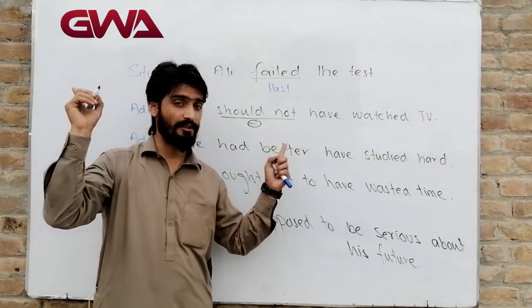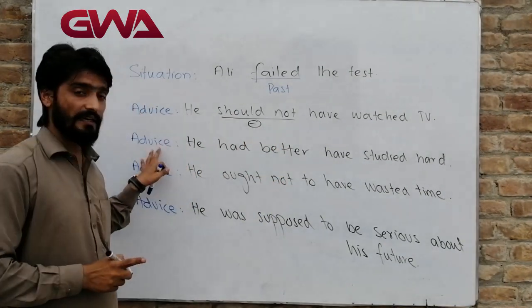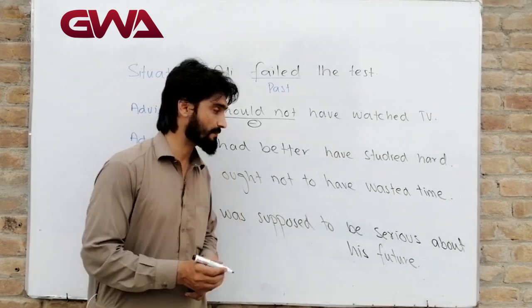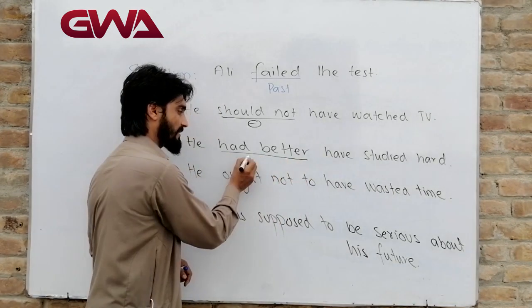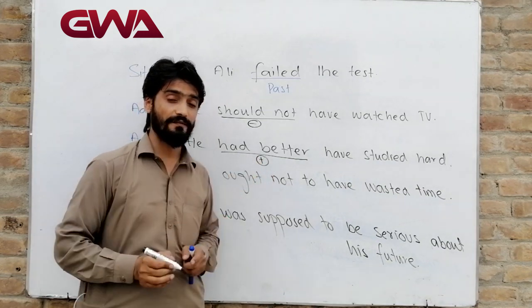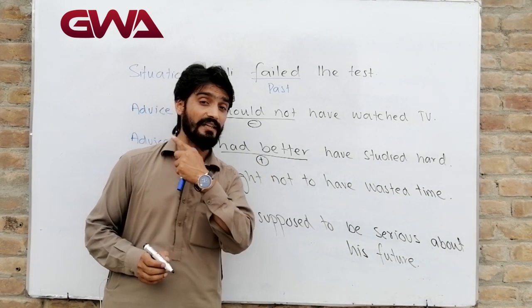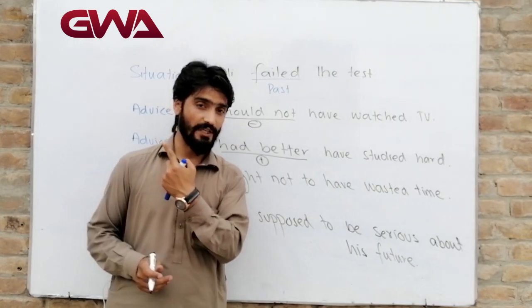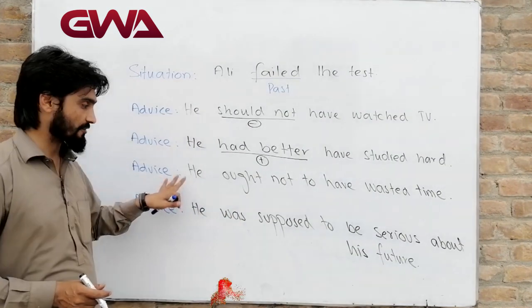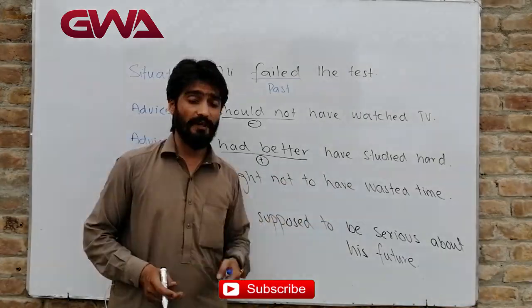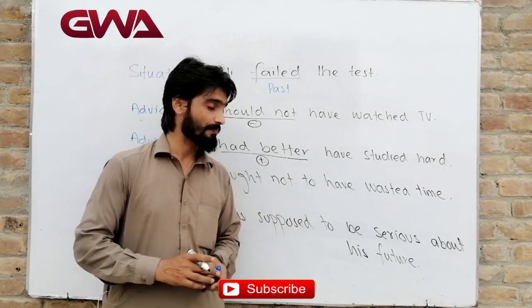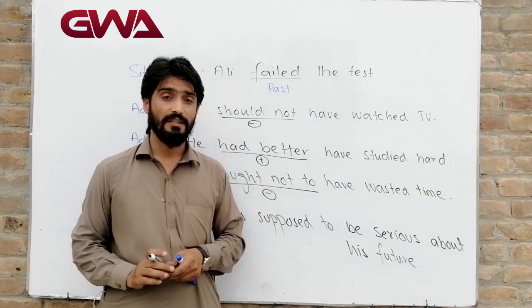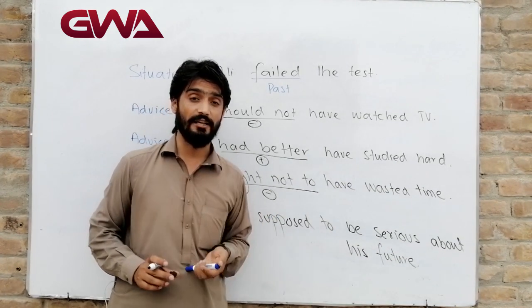Negative sentence, positive meaning. Another advice, he had better have studied hard. Had better, positive. It means he did not study hard in the past. Positive sentence, negative meaning. Another advice, he ought not to have wasted time. Ought not to, it's negative. It means he wasted his time in the past.